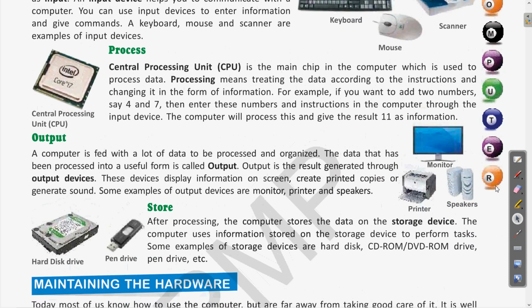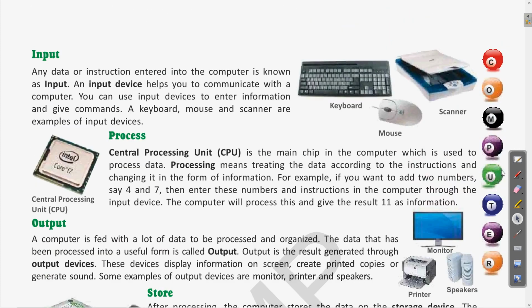Now, coming to the next, one by one it is explained what is input, process, and output. By the name itself, it is very easy, you can read it yourself as well, but let us read this once. So what is input? Input is the instructions which are entered into the computer. Clear? The instructions which are given using the different input devices, as you can see, keyboard, mouse, scanner, microphone, touch screen.